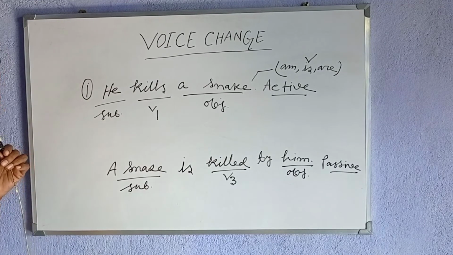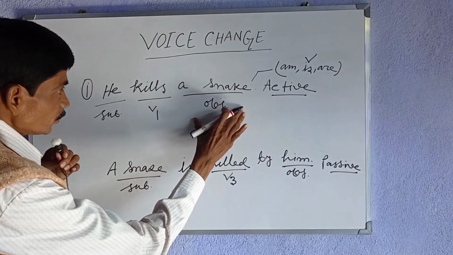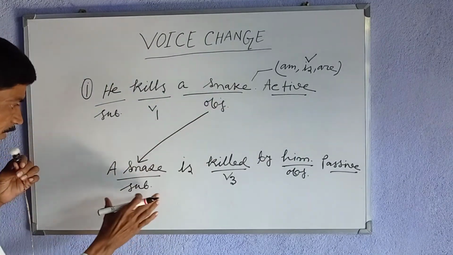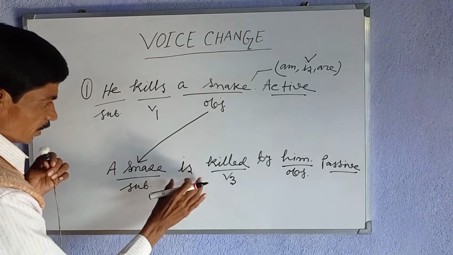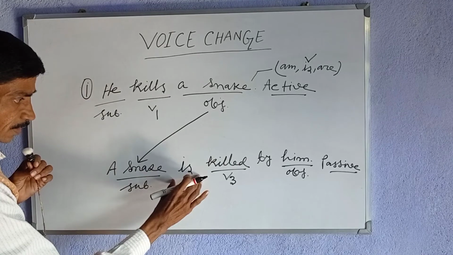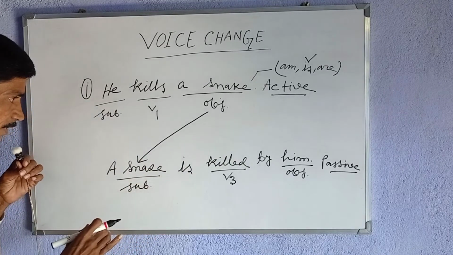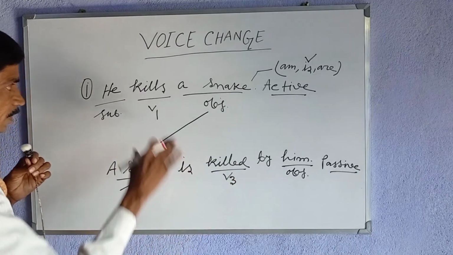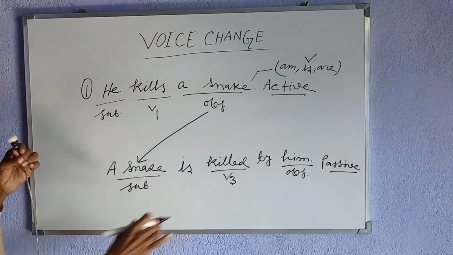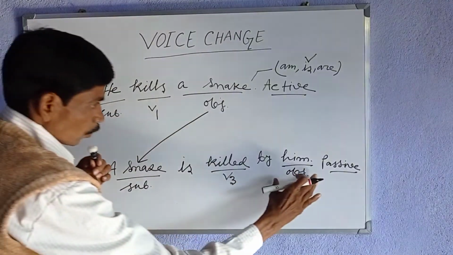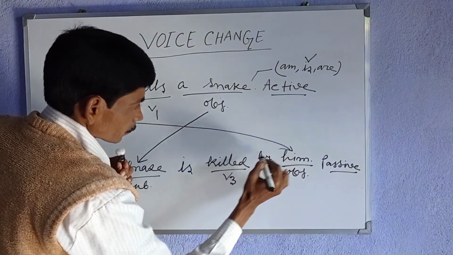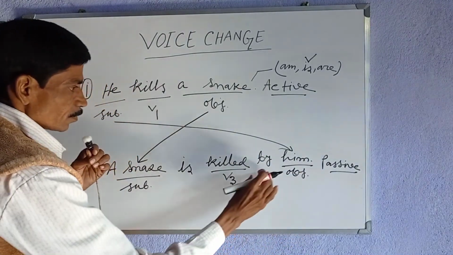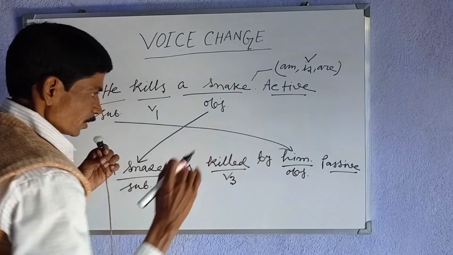Let us now recapitulate what we have already learned. The object becomes the subject. The form of the verb be, is, helps us here to passify the sentence. The third form of the verb kill has been used. Kills, killed, and he becomes the object. We can't write he as the object, so we must write him, and by precedes the object him.